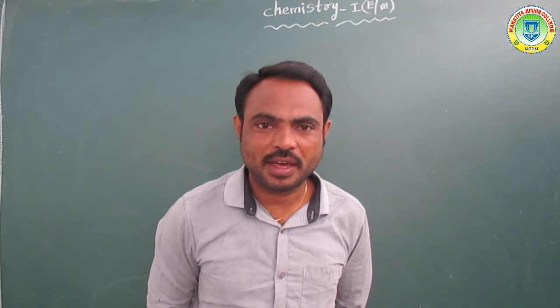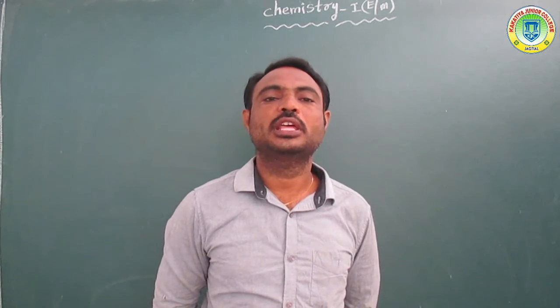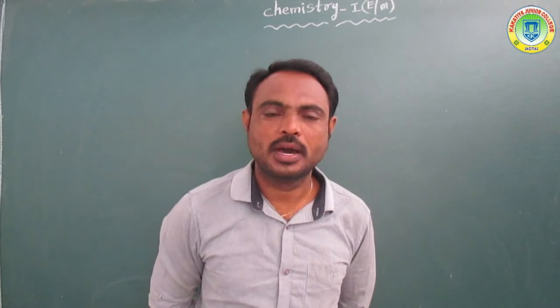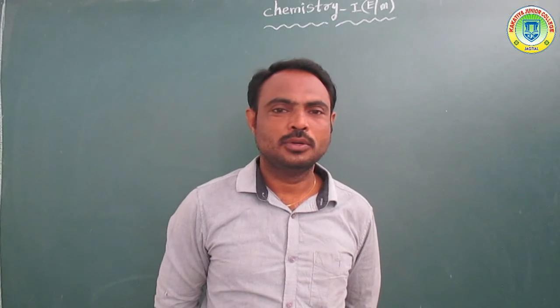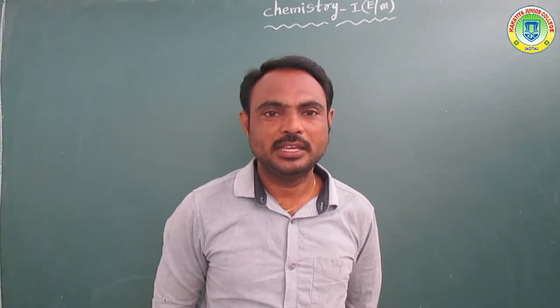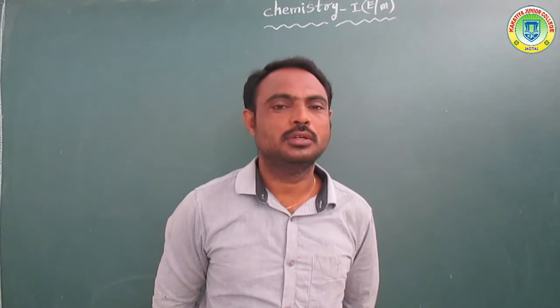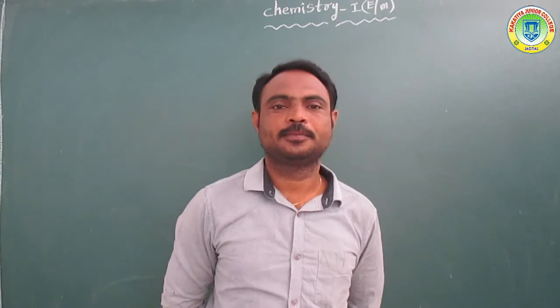Okay, what is the meaning of alloys? The combination of two or more metals. Okay, the combination of two or more metals is called alloys. So magnesium metal is mainly used for the preparation of alloys. These alloys are used in the preparation of aircraft instruments.